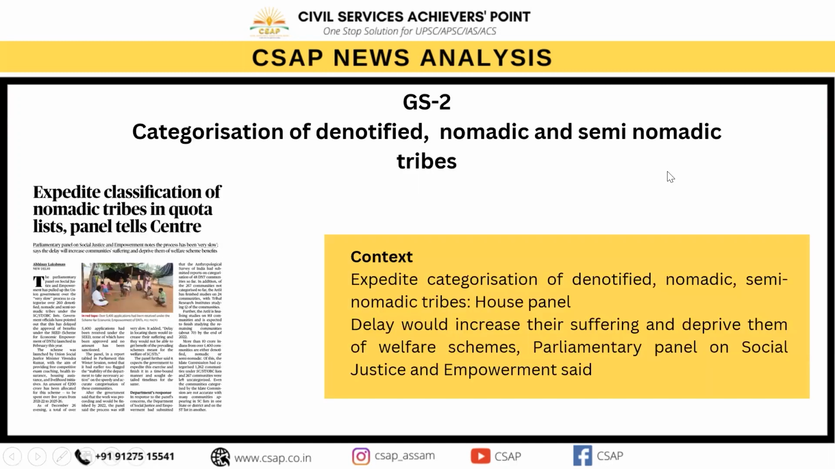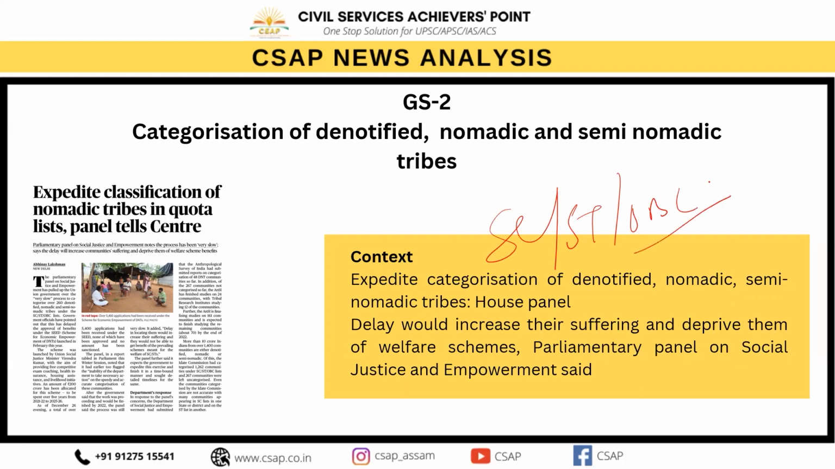So let's start. The first topic is about the categorization of the denotified, nomadic and semi-nomadic tribes. So recently, why is it in news? Because the Parliamentary Panel on Social Justice and Empowerment has asked the government to expedite the categorization of the denotified, nomadic and semi-nomadic tribes under either SC, ST, or OBC.